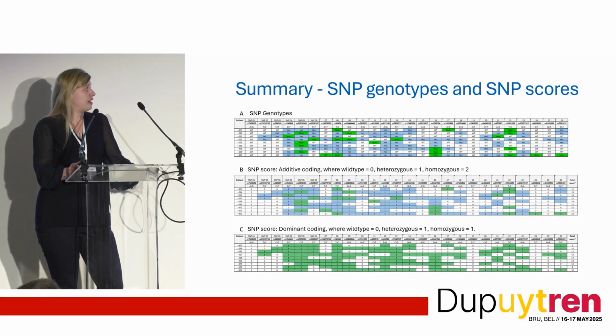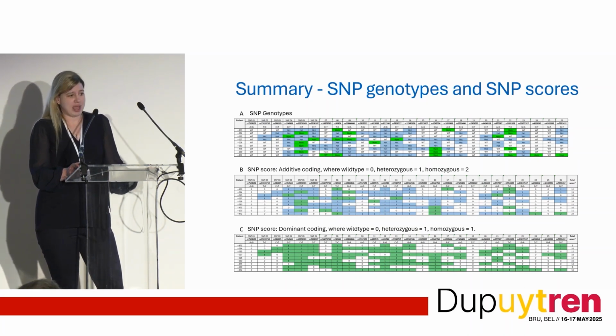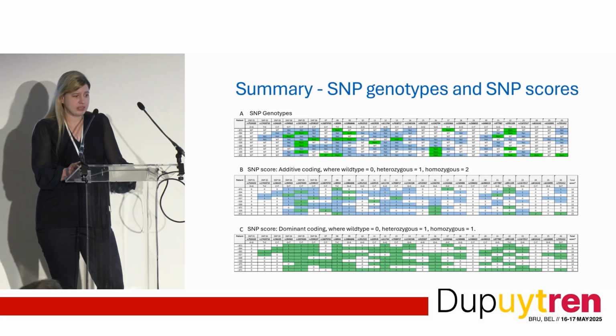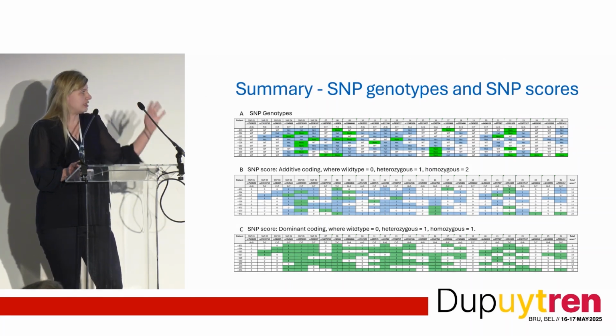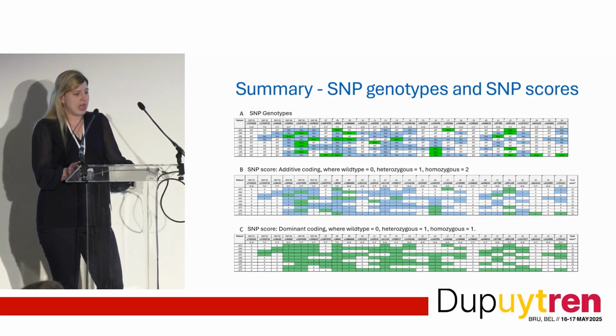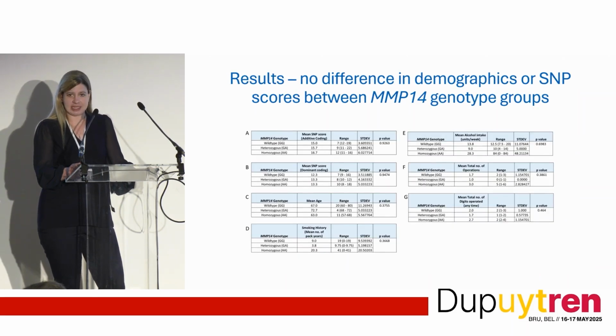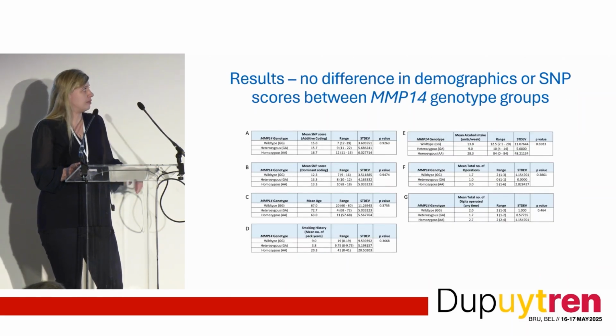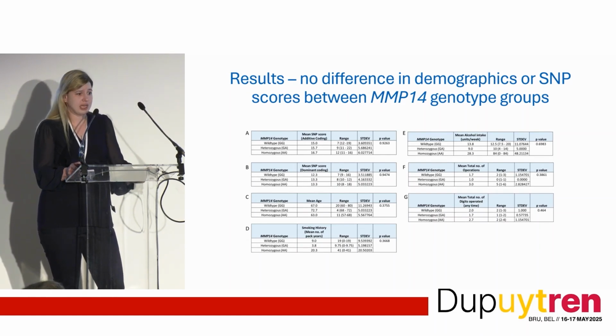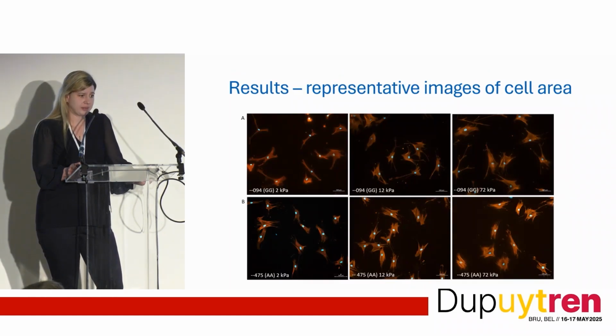There was no statistically significant difference between our genotype groups for the SNP scoring. And this is just a very busy slide showing that we were able to generate this data for our 9 patients, so 3 in each genotype group for our 26 SNPs. And you can see that there's a difference in the scores in terms of how they were scored. However, overall, there wasn't any difference in clinical significance. And this is just a summary with the p-values for our demographics and our genotype groups.